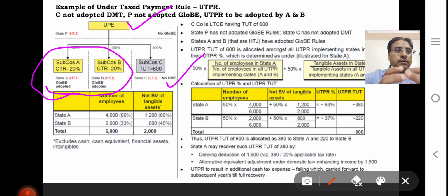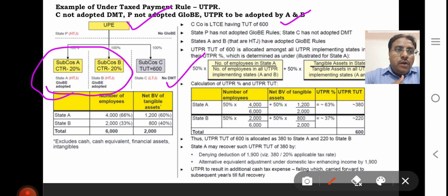So how does it work? C company has a top-up tax (TUT) of 600. In the same example, 4,000 profit at 15% gives a TUT of 600. So P has not adopted GloBE, C has not adopted DMT, and A and B have adopted the GloBE rule. Those are situated in high tax jurisdictions.